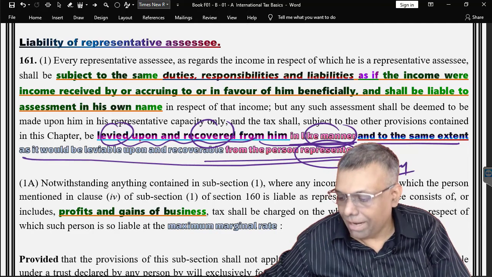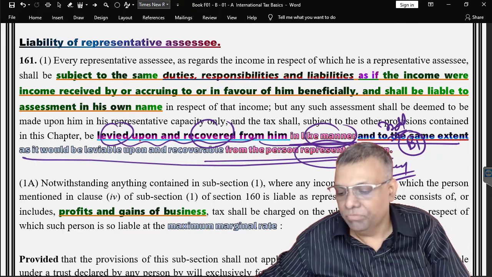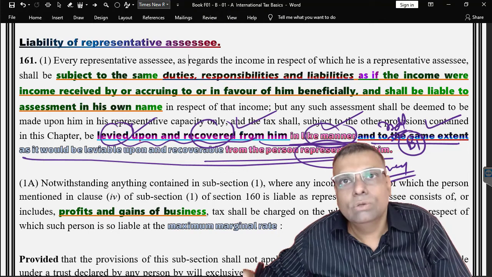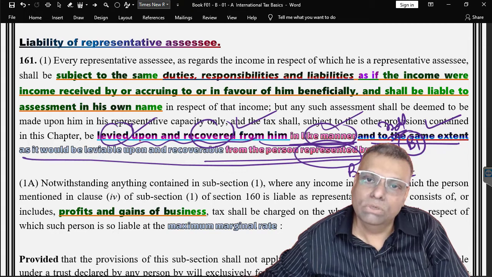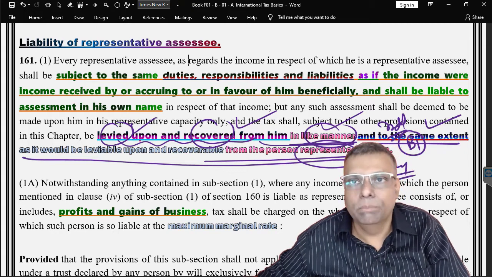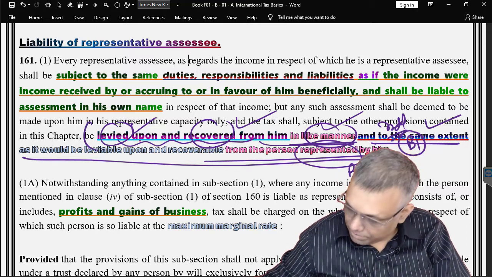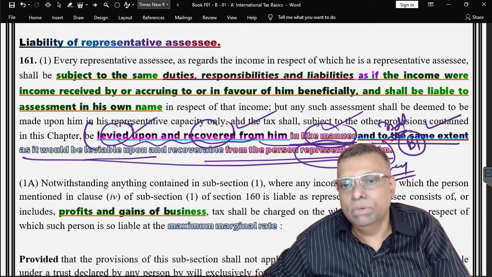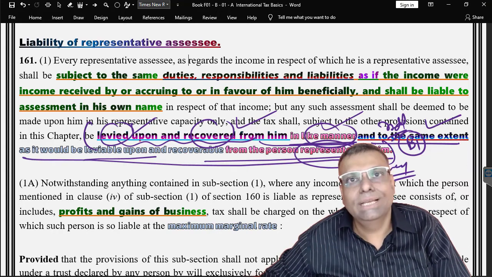So in my example, supposing the beneficiary B1 in this particular trust is an individual, then it will be levied upon and recovered from him in the like manner and to the same extent. Like manner and the same extent means the beneficiary is an individual, so the tax rate will be individual. As simple as that. If the beneficiary was a company, then it will be the tax rate of the company. It is very simple English in the language of the law, and the variety of court cases have interpreted simply that the tax rates will be levied just like the beneficiary, where logically the share is determined.